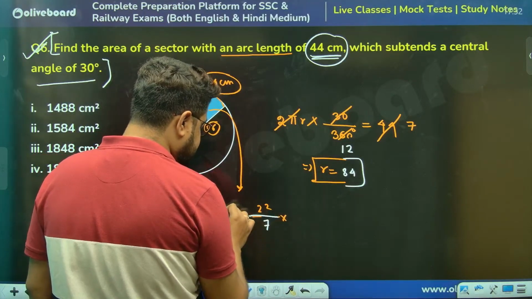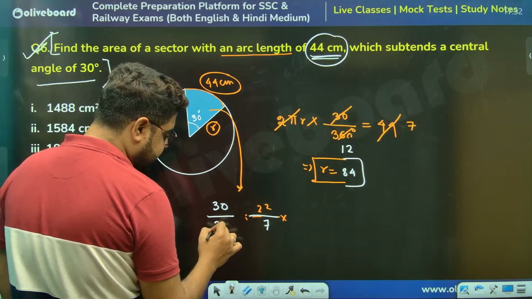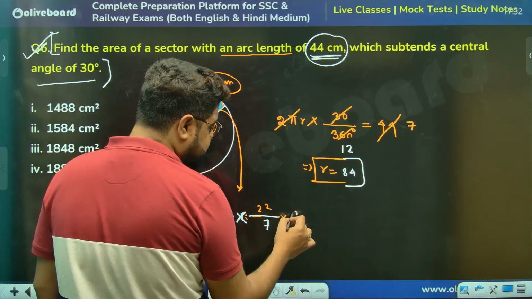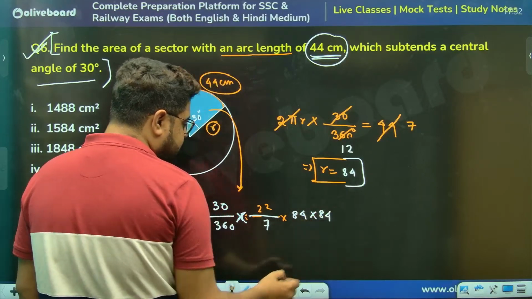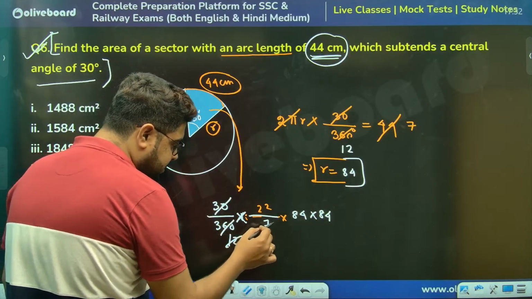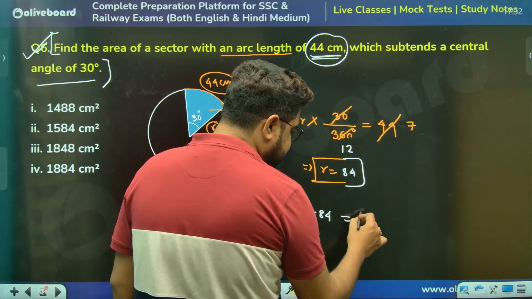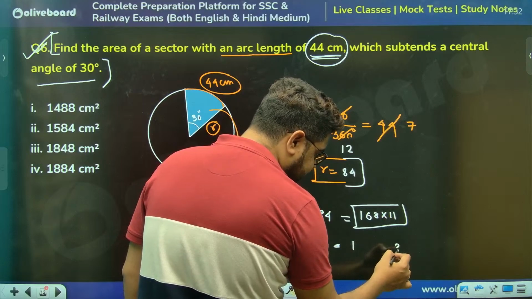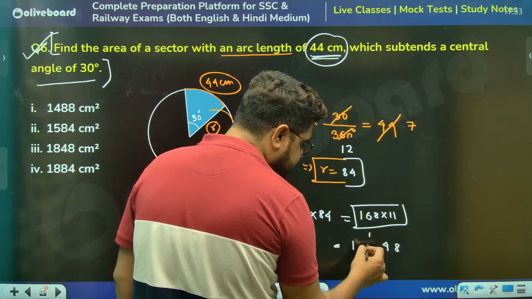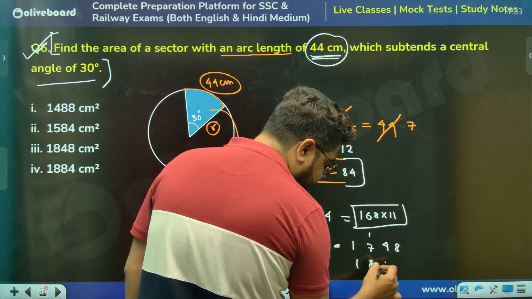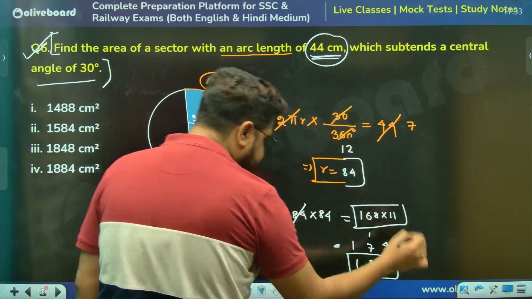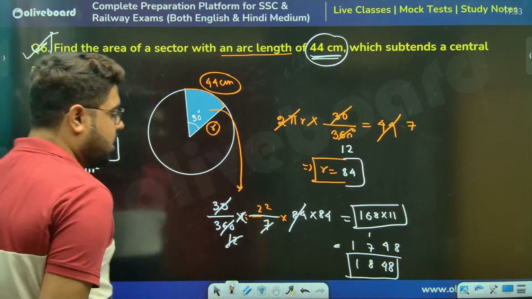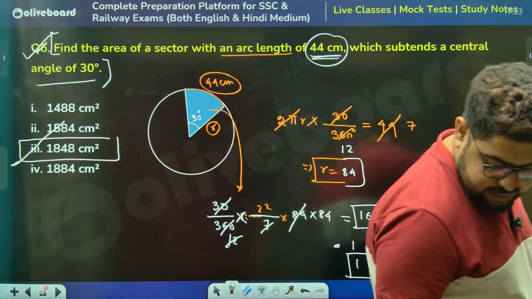22 by 7 and this is 30 by 360. 22 pi r square. R square means, sir, 84 into 84. This is 12, sir. 12, 7, 84 gone, sir. The answer is 168 into 11. The logic will be the same, sir. 1 and 8. 8 plus 6, 14. 4, 1 is carry. 6 plus 1, 7, sir. 1, 7, 1, 8, 4, 8. That is your multiplication. That is the answer. 1848, 1848. Option number 3, sir.